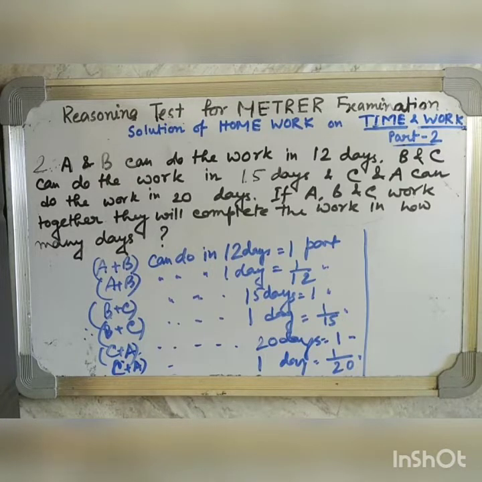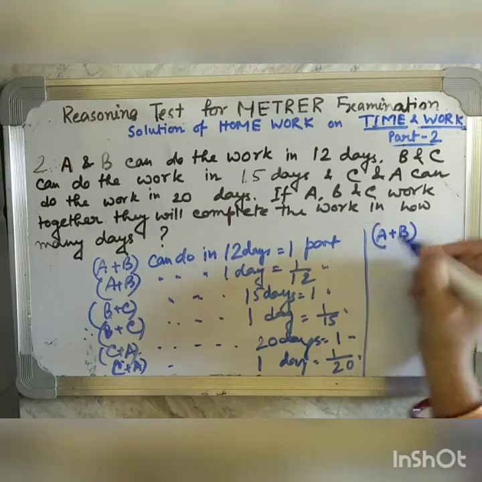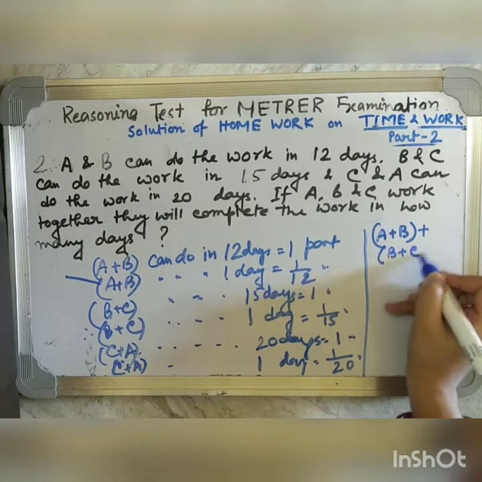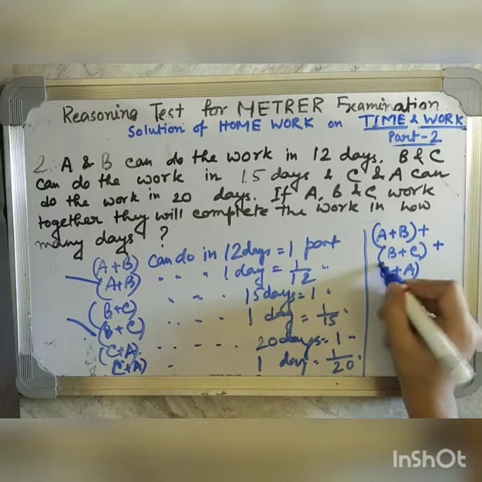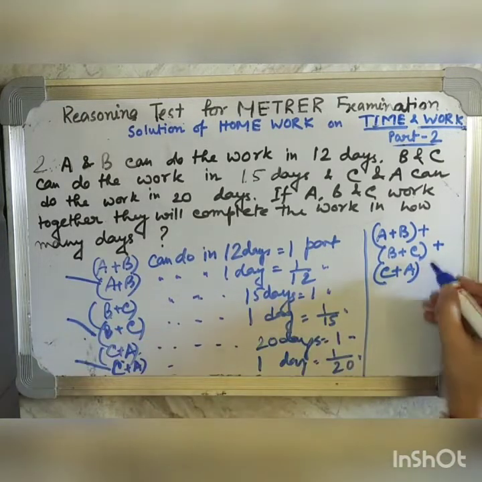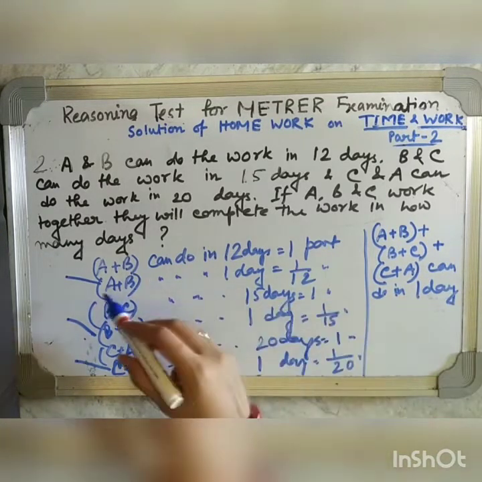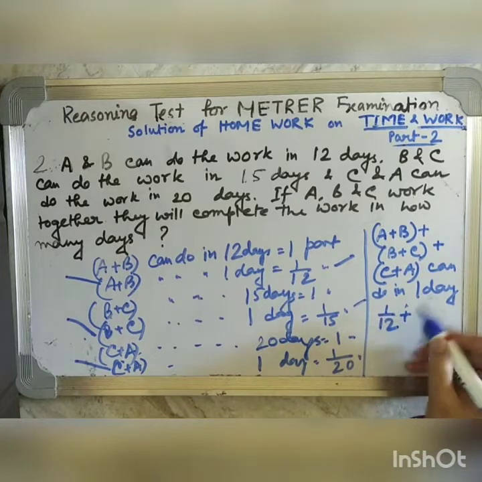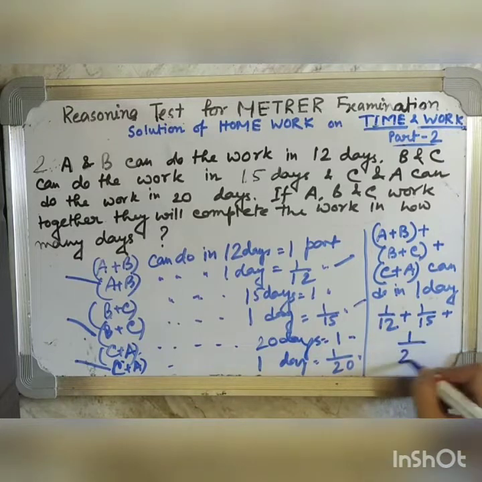So, if we add their all one day's task, then we will get in this way A plus B, this one, plus B plus C, this one, plus C plus A, this one, can do in one day is equal to, in one day A and B are doing 1 by 12, in one day B and C are doing 1 by 15, and in one day C and A are doing 1 by 20.